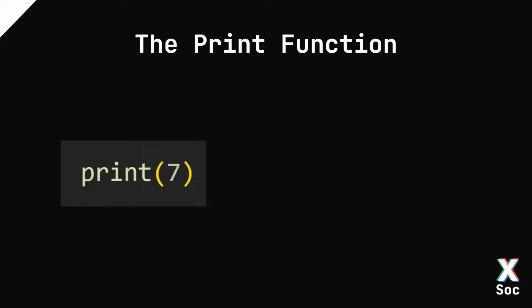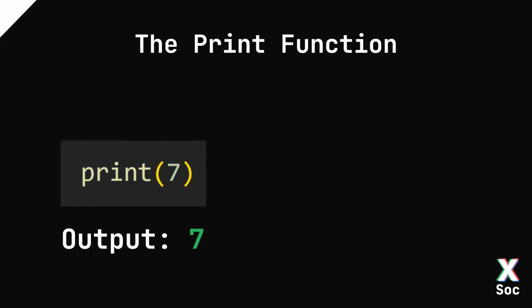Now, we can assign to some variables, that's great, but our program doesn't actually do anything, or rather it doesn't output anything. This is because we haven't told Python to actually output that. So, let's fix this. We're going to introduce the print function, and no prizes for guessing what it does. When you put in print 7, it gives you an output, 7.